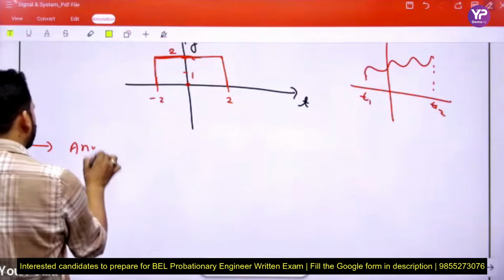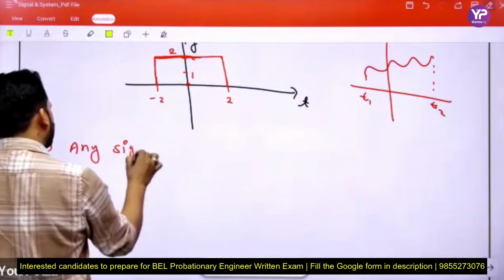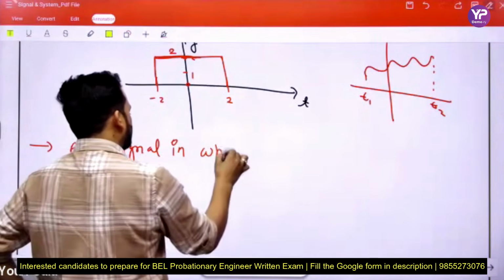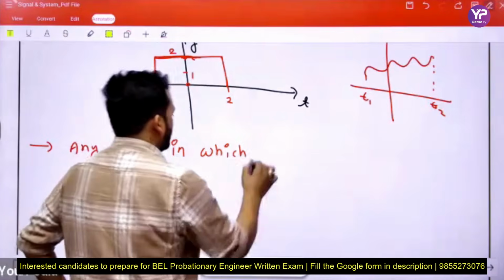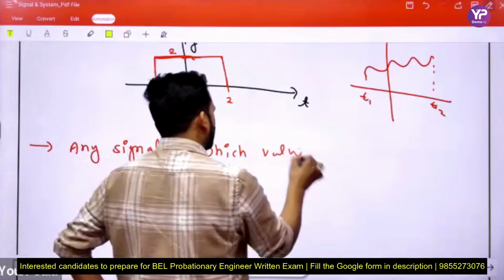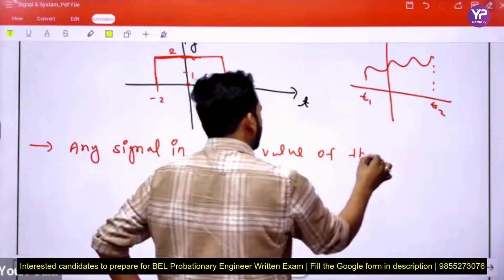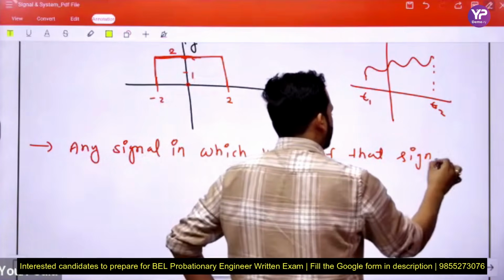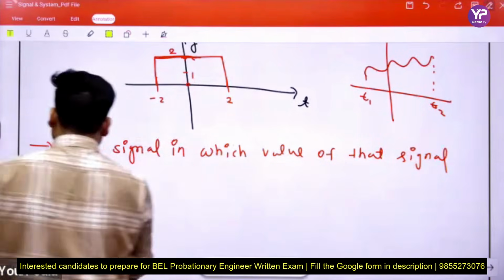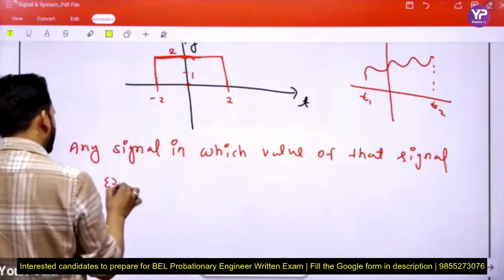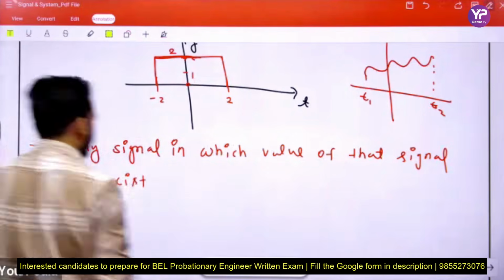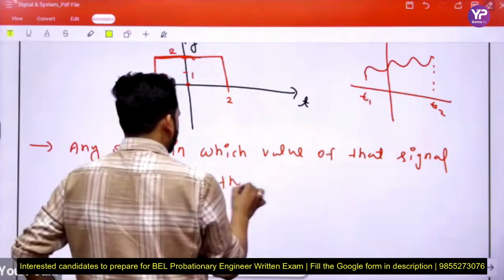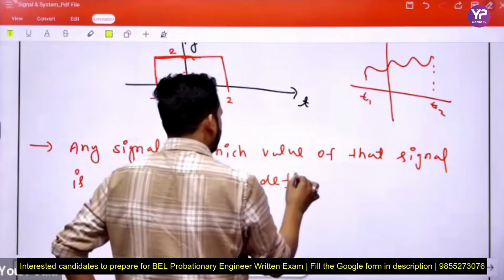Any signal in which value of that signal exists for the defined range.